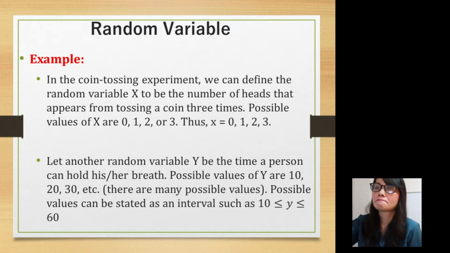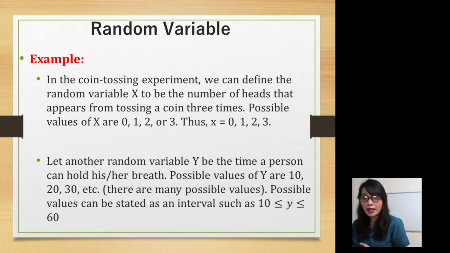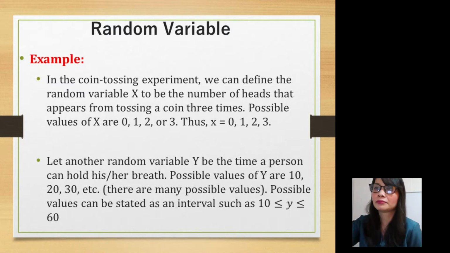Let another random variable Y be the time a person can hold his or her breath. Possible values of Y are 10 seconds, 20 seconds, and 30 seconds. There are many possible values. Possible values can be stated as an interval such as Y is greater than or equal to 10 seconds but less than or equal to 60 seconds. So these are examples of a random variable.